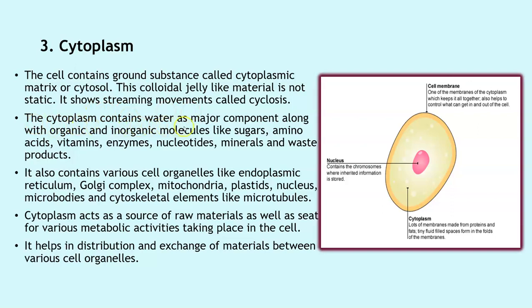The cytoplasm consists of water as a major component along with organic and inorganic molecules like sugar, amino acids, vitamins, enzymes, nucleotides, minerals, and waste products. It also contains various cell organelles like endoplasmic reticulum, Golgi complex, mitochondria, plastids, nucleus, microbodies, and cytoskeletal elements like microtubules. Cytoplasm acts as a source of raw materials as well as seeds for various metabolic activity taking place in the cell. So cytoplasm is the site for major metabolic activities, and it also helps in the distribution and exchange of materials between various cell organelles.